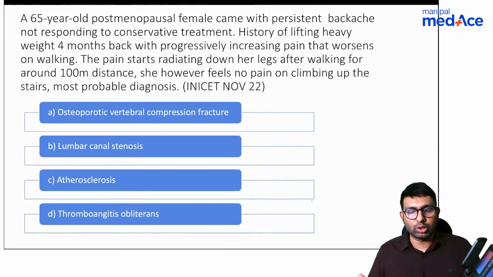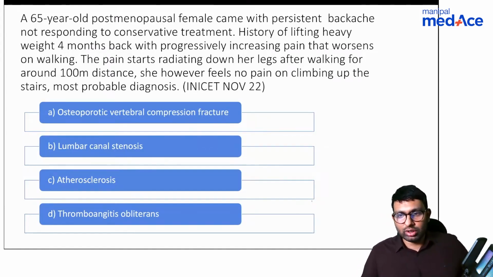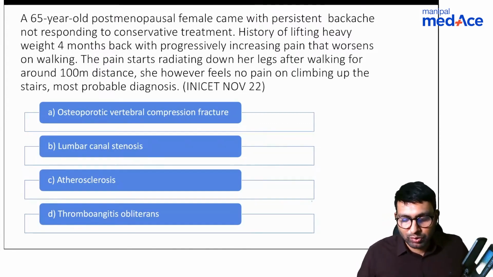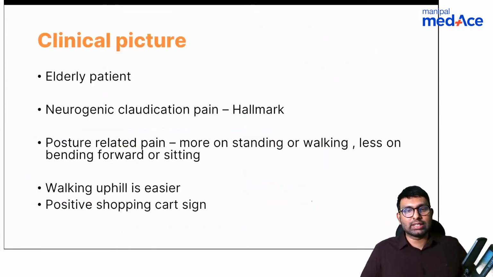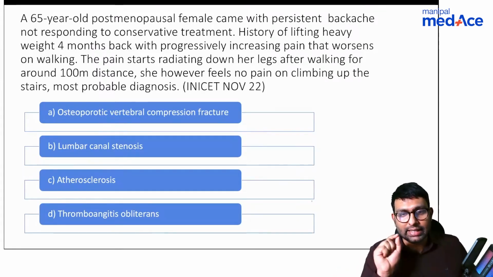So what is neurogenic claudication according to you? What is the line that told you that it was neurogenic claudication? Forward, correct. Yes, doctor, you are right. No pain on climbing up, correct. Yes, all of you are right. So this is a case of neurogenic claudication seen in lumbar canal stenosis, and the clinical picture will be an elderly patient with hallmarks of neurogenic claudication pain. What are these hallmarks? The most important one, which Dr. Jain and Stardust you didn't tell me, is that the patient is not able to walk after 100 meters. That is exactly what is referred to as claudication distance.